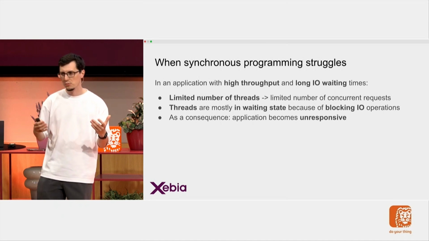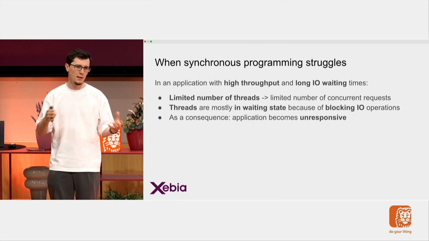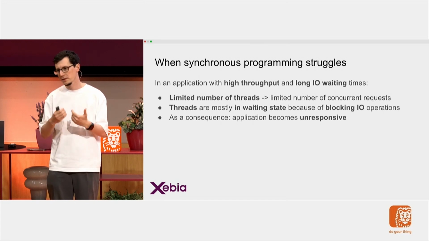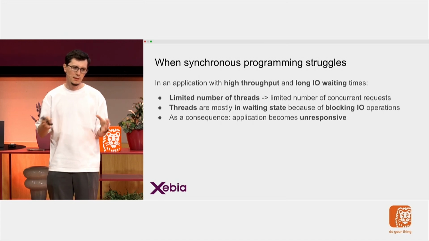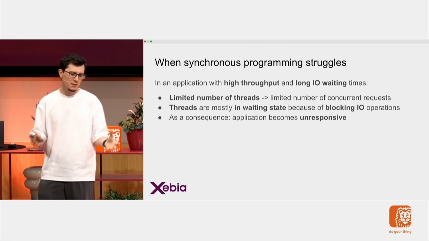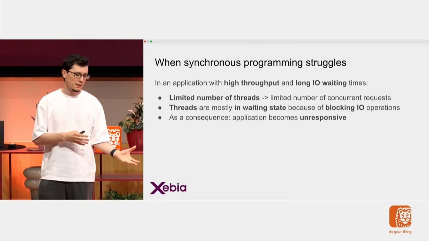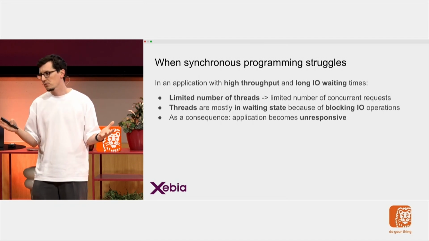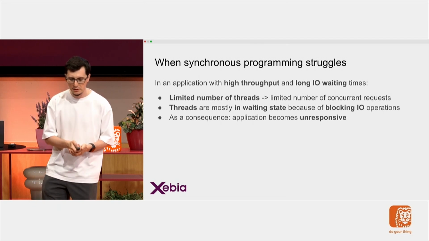One example could be a service that aggregates data from different services and returns it back, and it gets a lot of user requests. When these two things happen, our threads are not enough anymore. Our thread pool is exhausted because we have a limited number of threads, and they are in a waiting state. As a consequence, our application becomes unresponsive under high throughput.